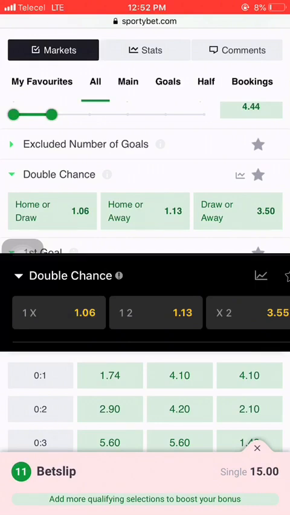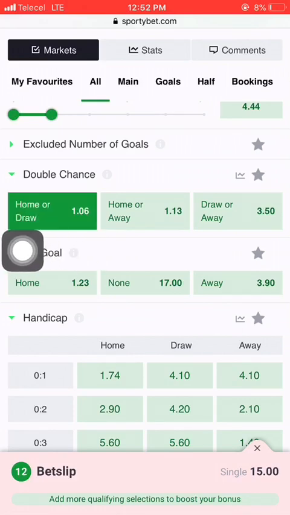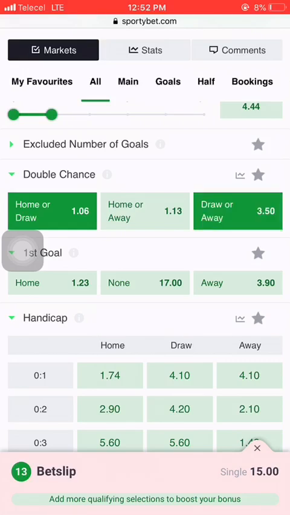So when you come to Sportybet, you will see home or draw. You will not see 1X. And as I said earlier, 1X means home or draw. So when you select home or draw or 1X, it means that the home team will win or the match will end draw. When you select X2 or draw or away, it means that the away team will win or the match will end draw. And when you select home or away or 1, 2, it means that at the end of the match, one team must win the game.